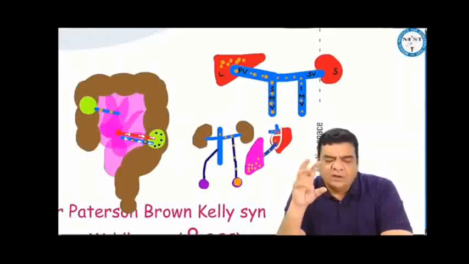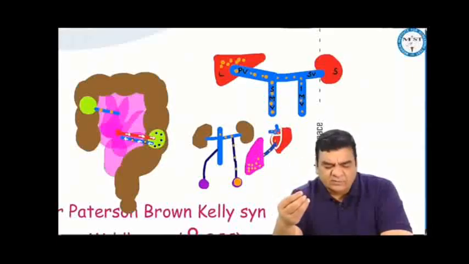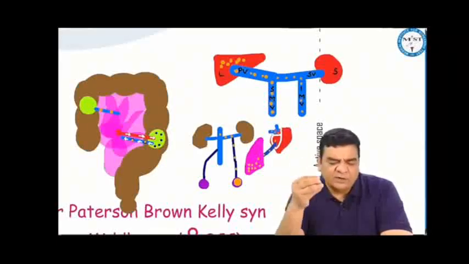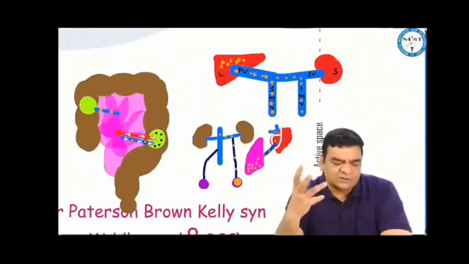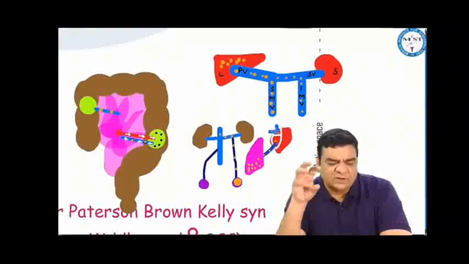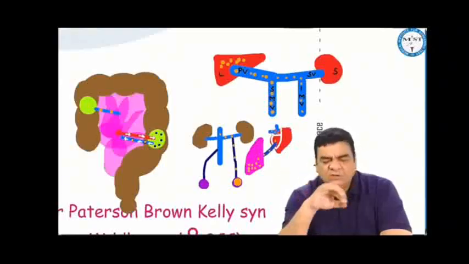If we talk about just trying to understand this blood spread, suppose testicular cancer. So you know that the testicular cancer will be ultimately draining into the inferior vena cava. So inferior vena cava is ultimately opening into the right atrium. So lungs would be the common site of metastasis for testicular cancers. And in lung metastasis, whether it's a kidney cancer or testicular cancer, we find rounded opacities that we call cannonball deposits. So this is how the cancers can spread.